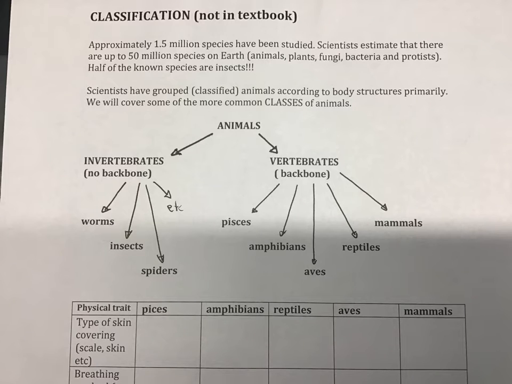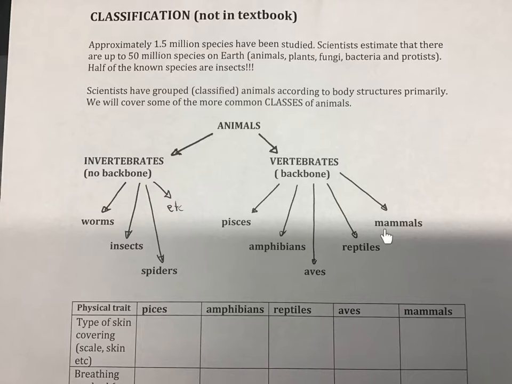The last part of your project, you have to classify your animal. So remember, it's an animal. Here we go. Does it have a backbone? If your animal has a backbone, then it's a vertebrate. So you would have to tell me it's a vertebrate because it has a backbone. If it doesn't have a backbone, then it's an invertebrate.